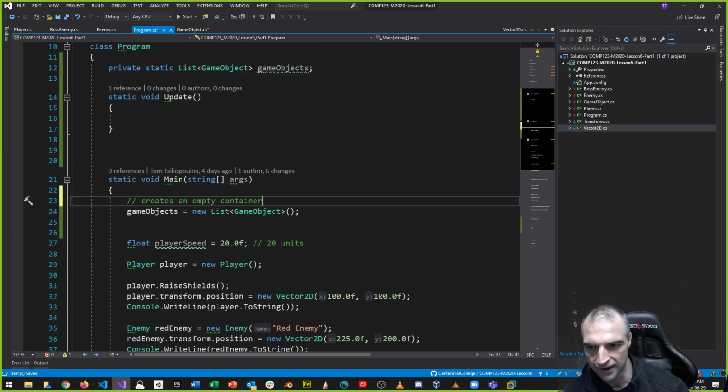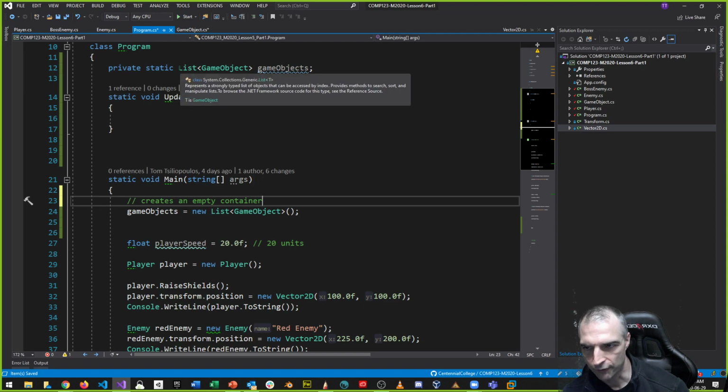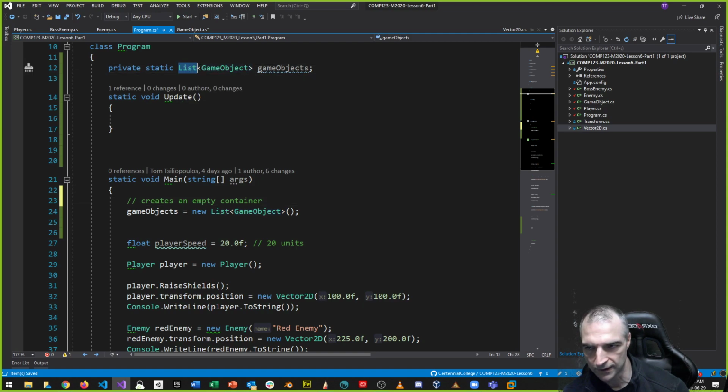It's a collection type. List is the name of the collection, and the type you put in angle brackets, like an array of GameObjects. In order for me to do this, I need to instantiate the empty container first with the new keyword, okay?